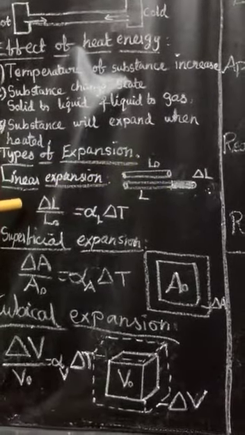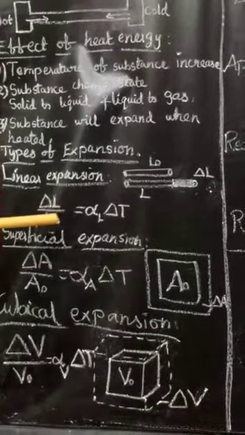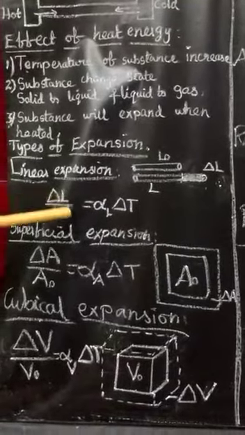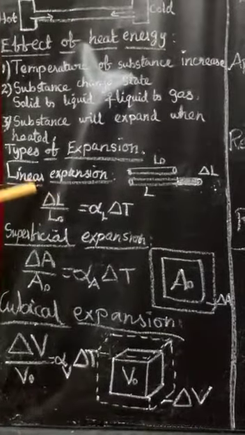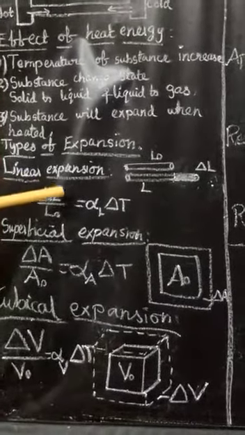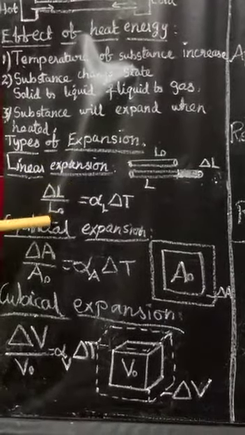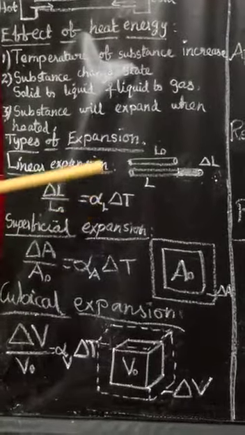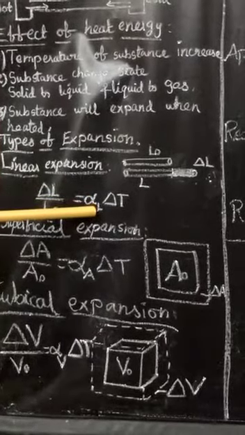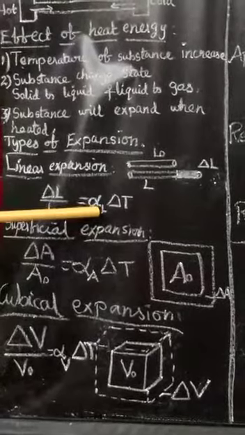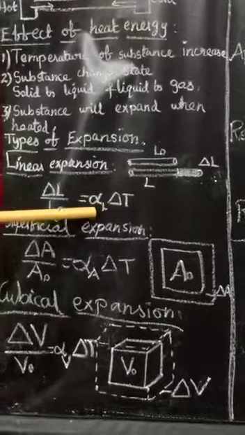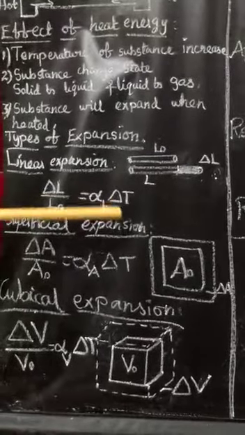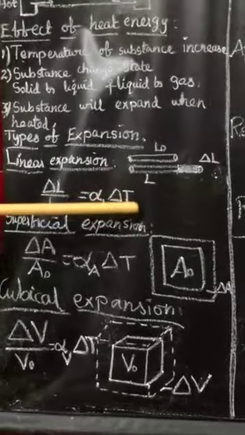So the equation for linear expansion: del L by L0 is equal to alpha L into del T. Del L means the small change in length, the final length minus the original length. L0 is the initial length. Alpha L is the coefficient of linear expansion. It is the increase in length per unit length for a unit rise in temperature. Del T is the change in temperature.